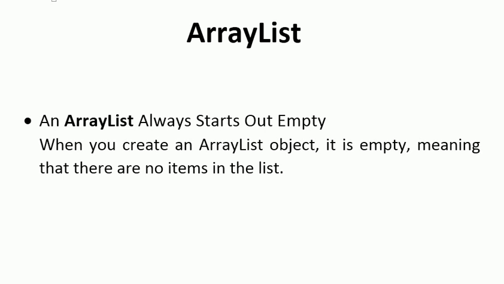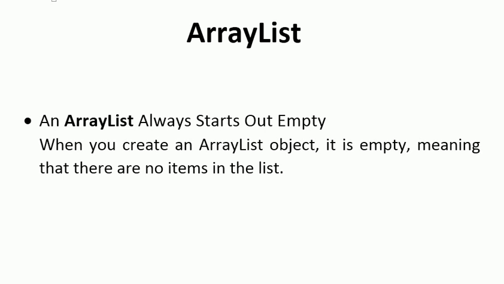But as you know, when we create an array, and if its data type is integer like int, then all the blocks, all the slots of an array are initially populated with zeros. And if it is double, then 0.0. And if it is string, then populated with null values.